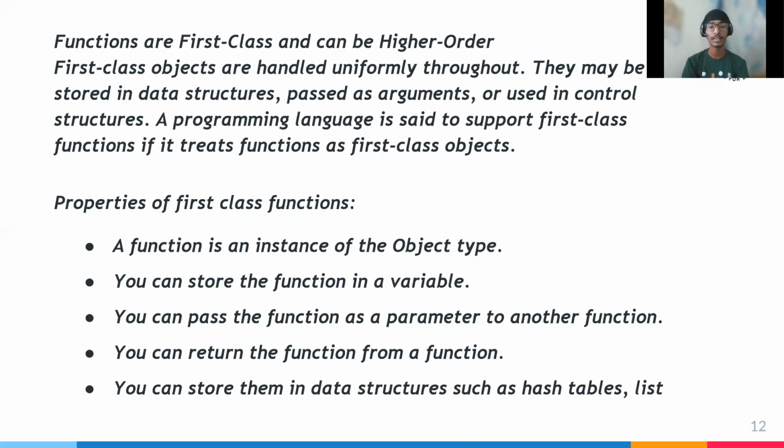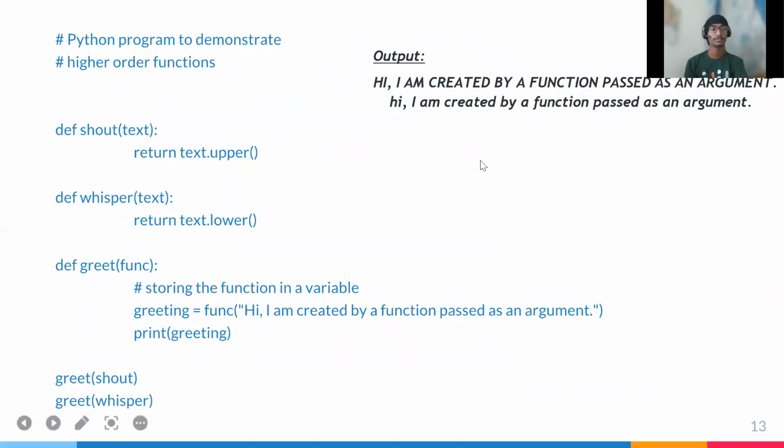A function is an instance of an object type. You can store the function in a variable. If suppose we take x equals int(input()), then x is a variable. You can pass the function as a parameter to another function. You can return a function from a function. If we are given some function and want to execute it, you can store functions in a data structure such as tables, lists, and many more.